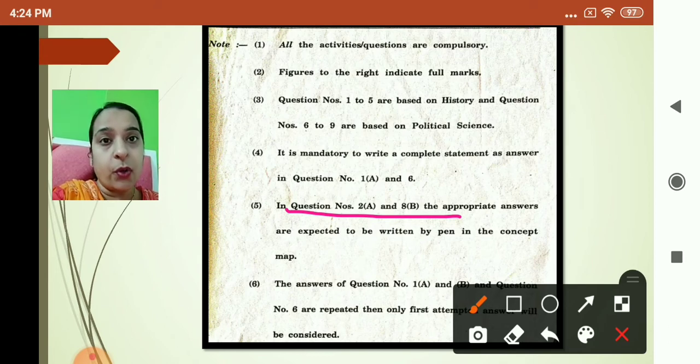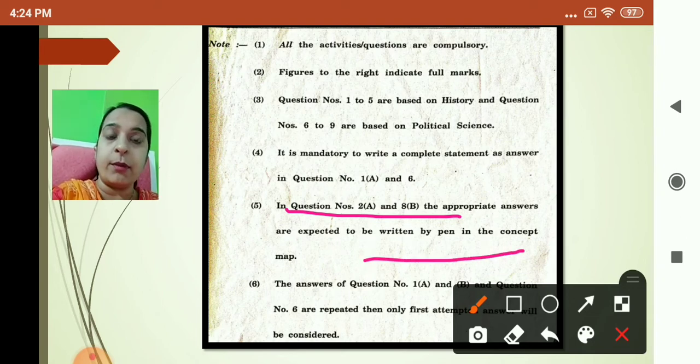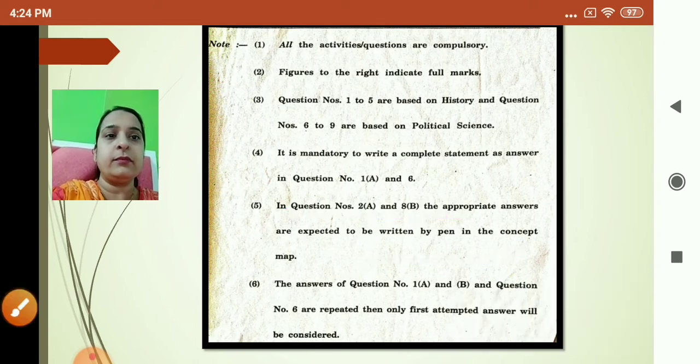You can draw with pencil or pen, but you have to write with pen only. Remember, you should not write with pencil. Remember that.